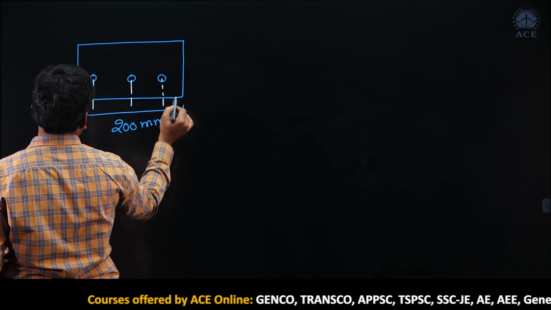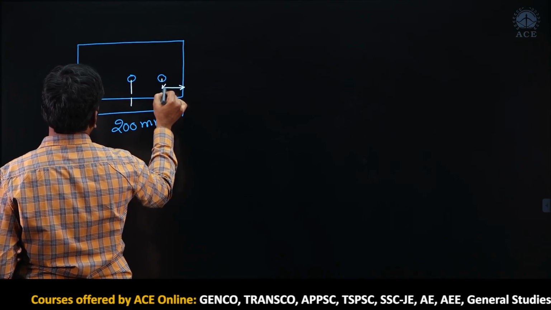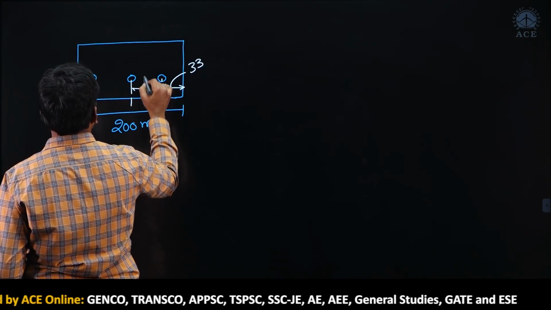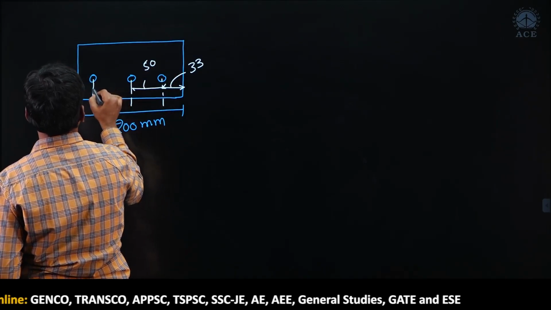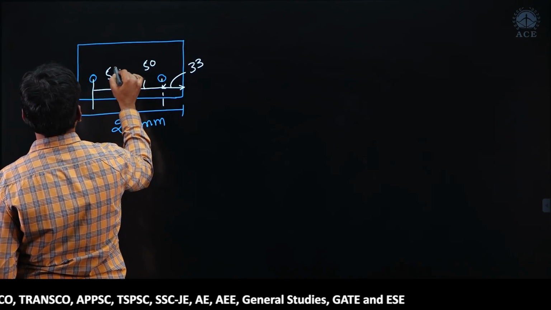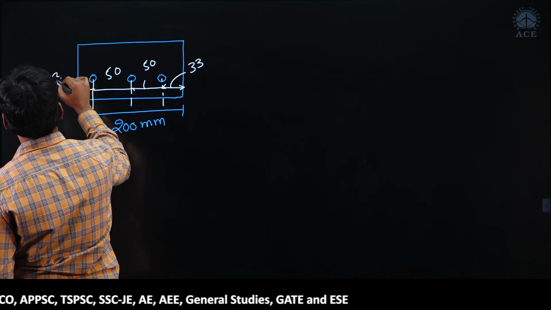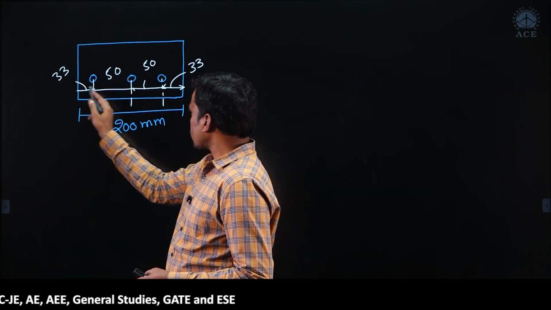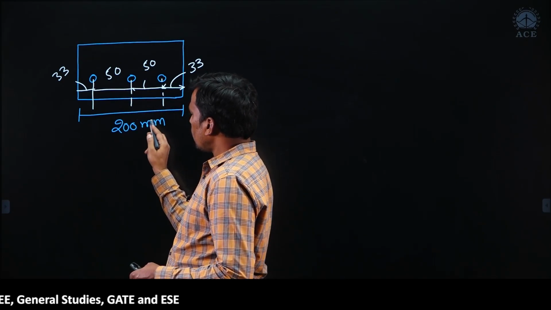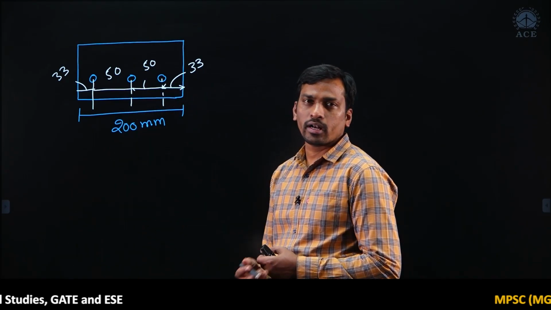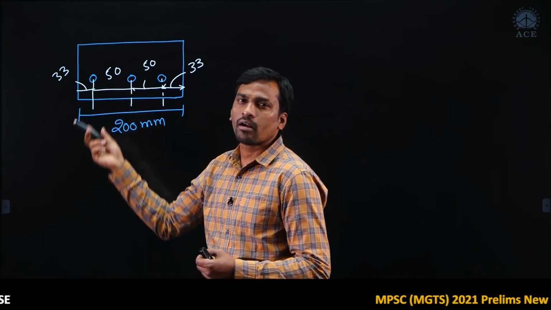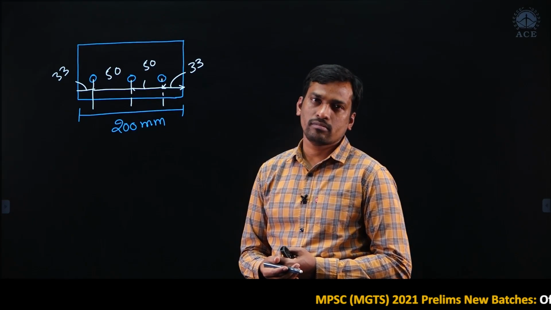Is it possible to accommodate 3 here? Then this is 33 mm and this pitch is 50, and this pitch is 50 and this is 33 mm. Add this. Are you getting this is less than 200 mm or more than 200 mm? If you get more than 200 mm, then we can't accommodate 3 number of bolts.